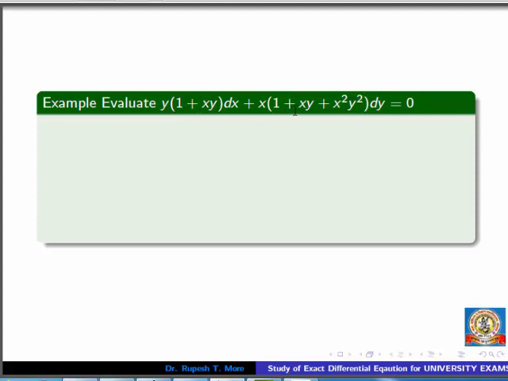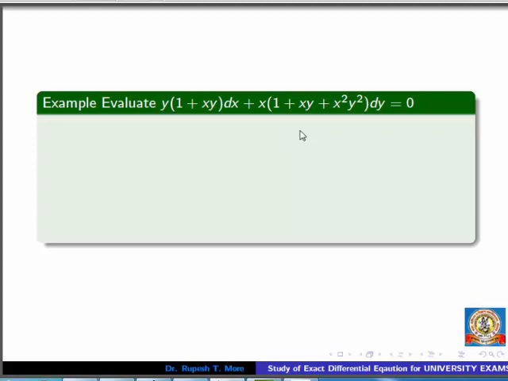And neatly observe, here N is given by x into the circular bracket, and what is the circular bracket? 1 plus xy bracket squared, that is a function of xy. N can be written as x into some function of xy. So if you observe this example, we can use rule 2 regarding a function of xy.